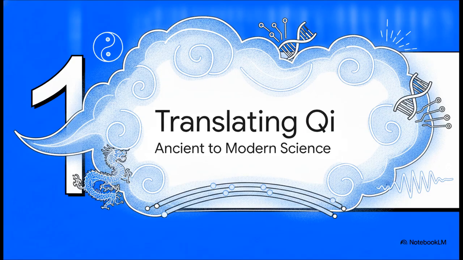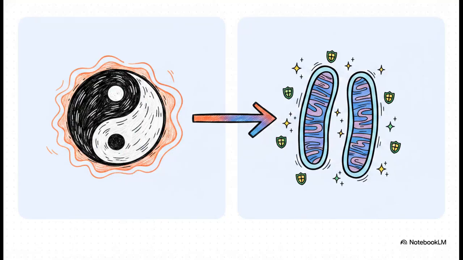Ancient concepts, modern vocabulary. The fundamental hurdle in understanding qi has always just been a language barrier. But current bioenergetic research actually suggests that traditional Chinese medicine and modern science aren't describing two different things. They are describing the exact same metabolic vitality, just using entirely different vocabularies.